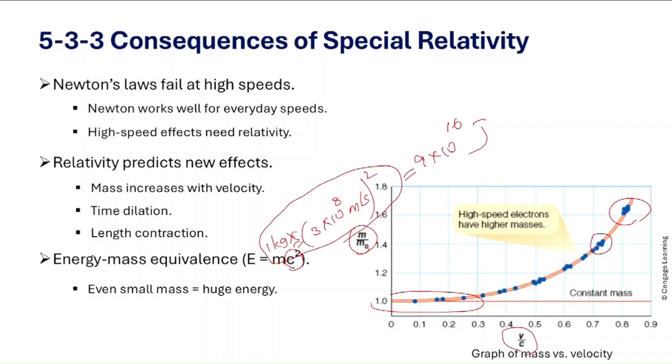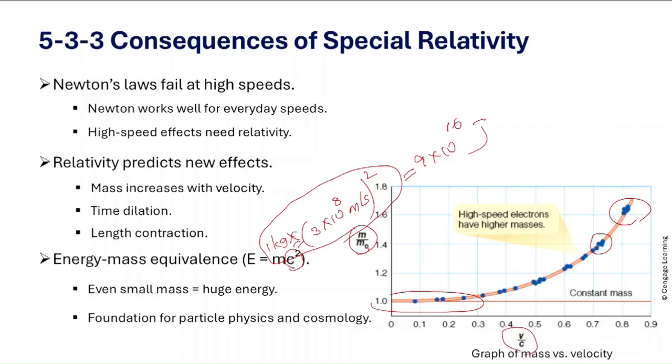So this principle explains why nuclear power plants and atomic bombs release so much energy. They convert small amounts of mass into energy. And it's also the process that powers stars. So in the sun, hydrogen nuclei fuse into helium, releasing energy as mass is lost. So without this process, Earth would have no sunlight, no heat and no life.